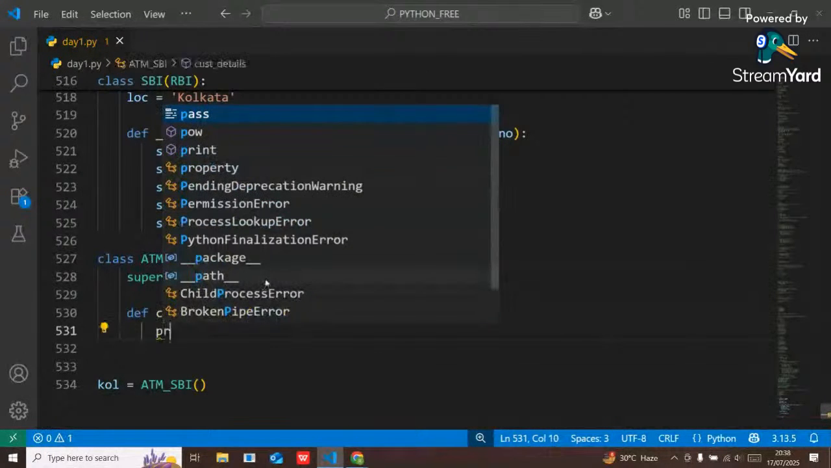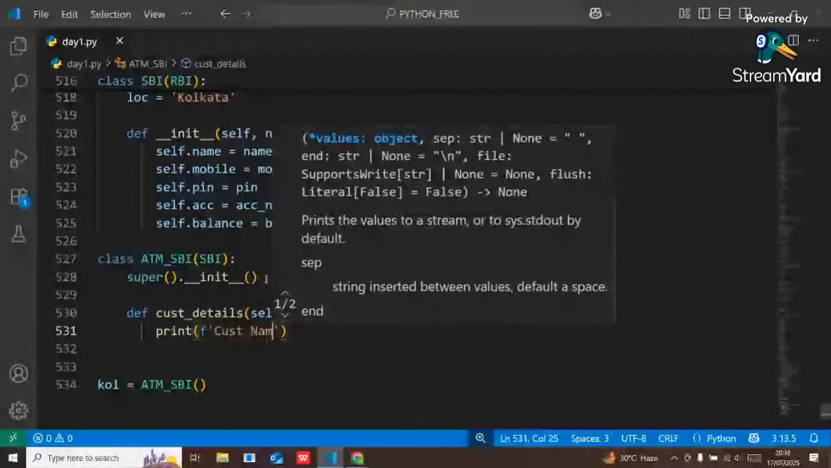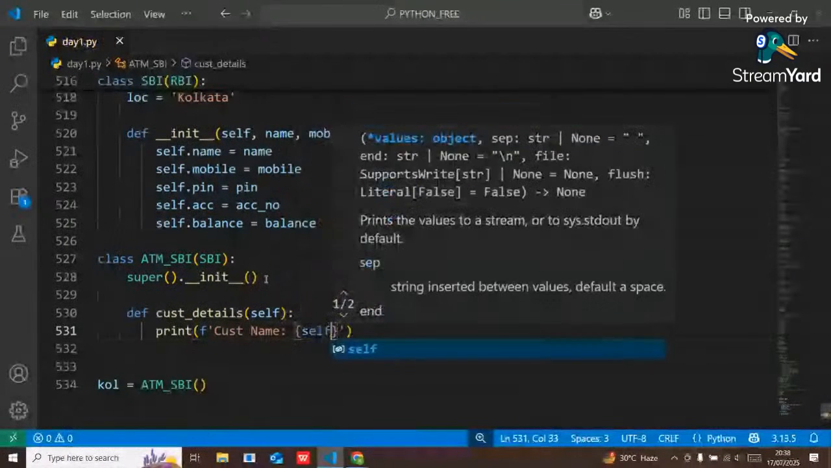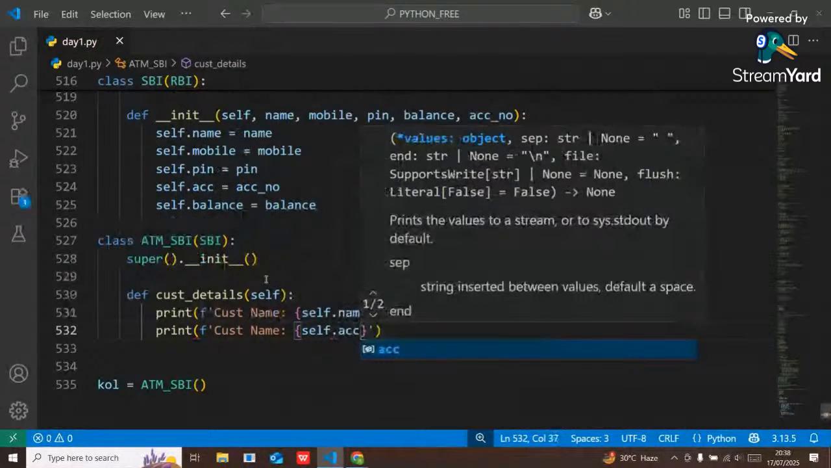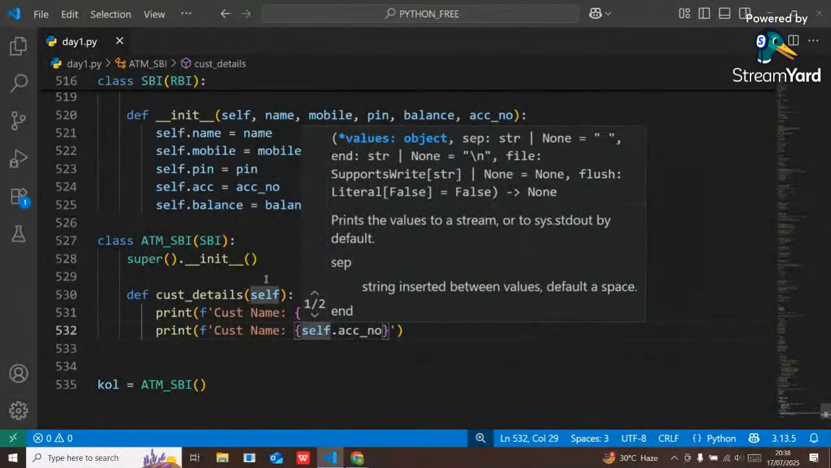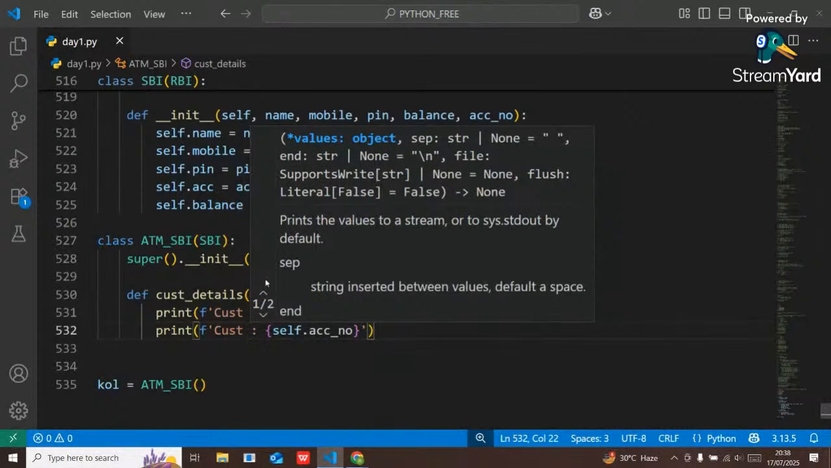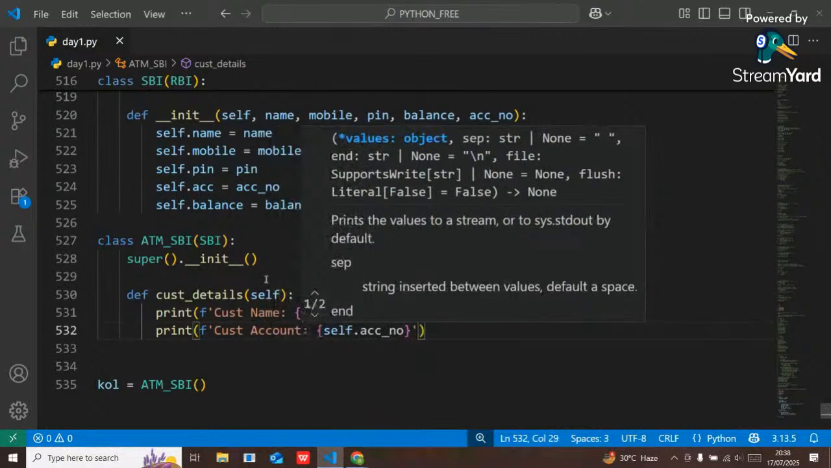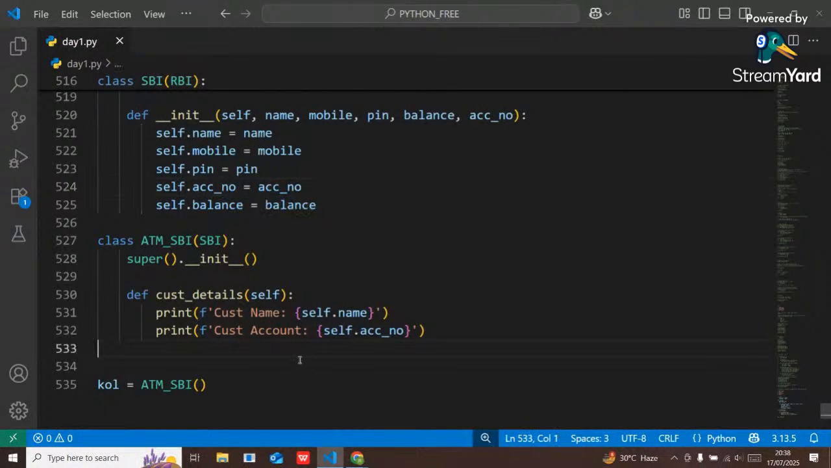So simply print customer name is self dot name and account number. Here guys I have written ACC underscore NO. Okay. Got it guys? I got it.